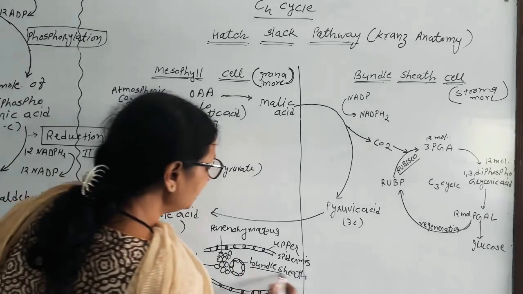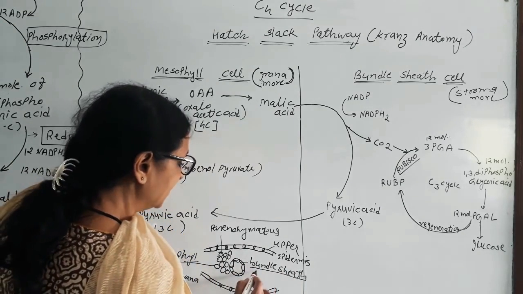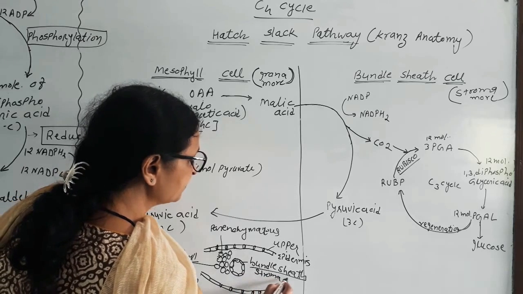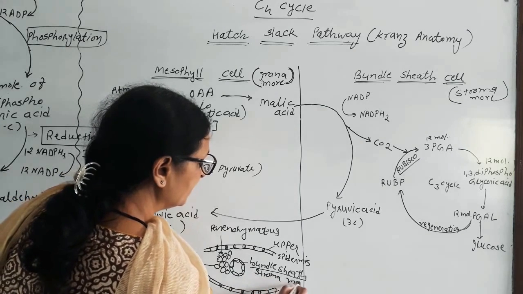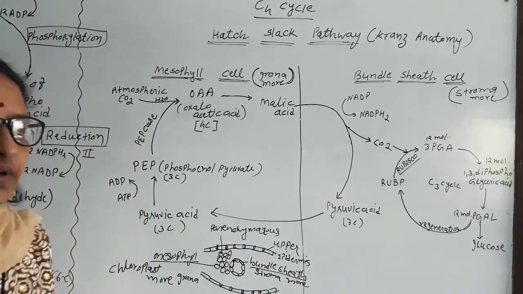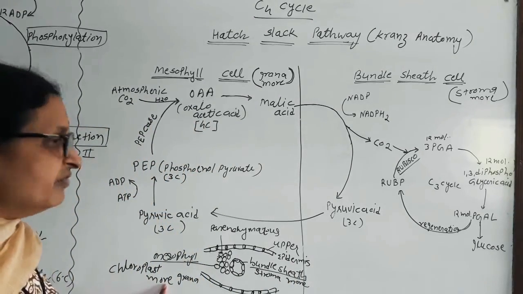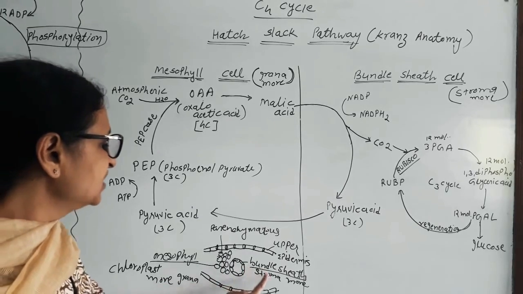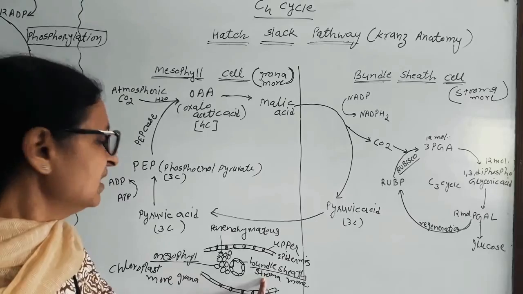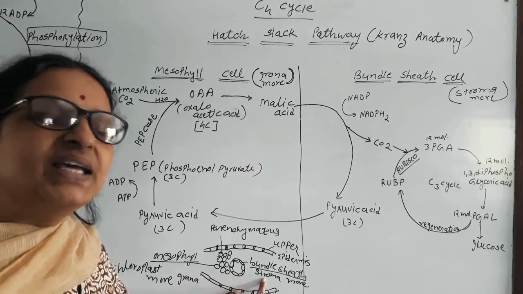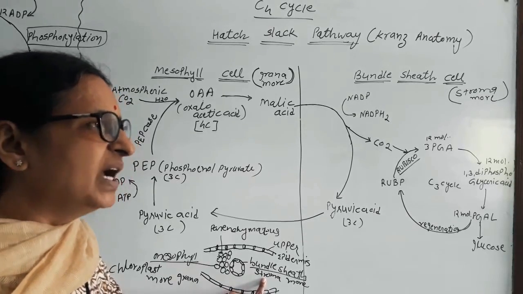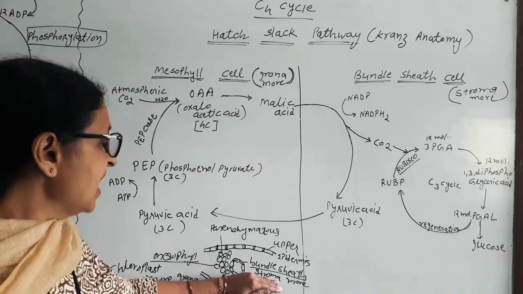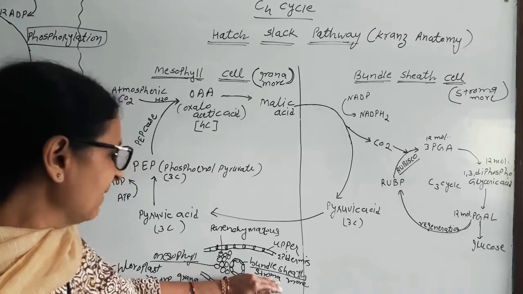But in bundle sheath cells there is less grana and more stroma. We know that grana carry out the light reaction and the dark reaction is carried out in the stroma.